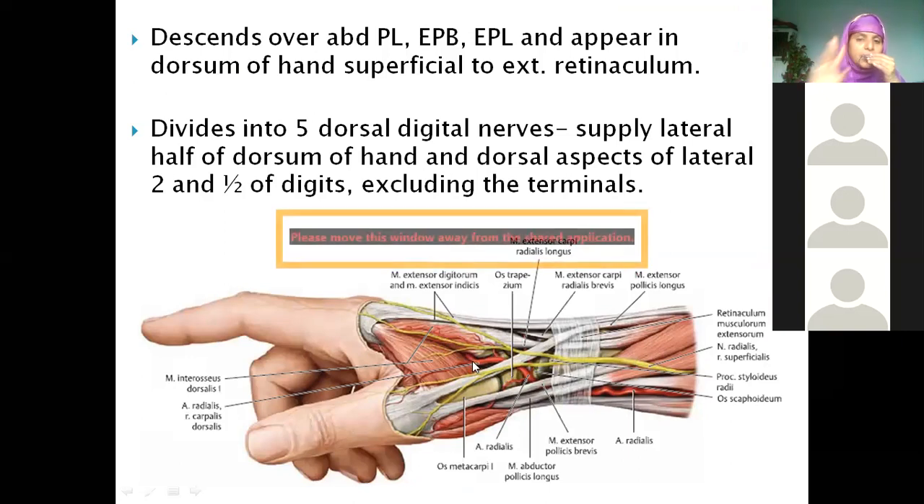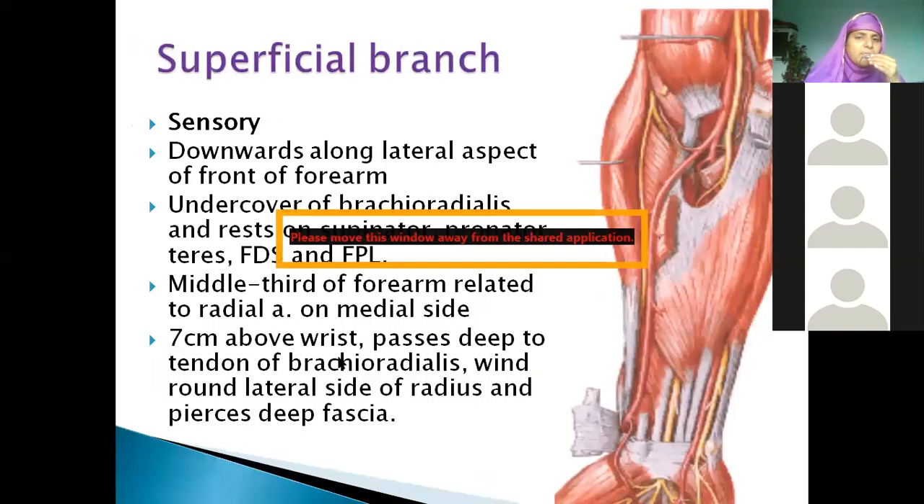Three are the chief contents. Okay. Now I'm just revising fast the superficial branch. I hope you remember the course. That lower triangular space, lateral intermuscular septum, then comes in front. So it is dividing into superficial branch and deep branch.